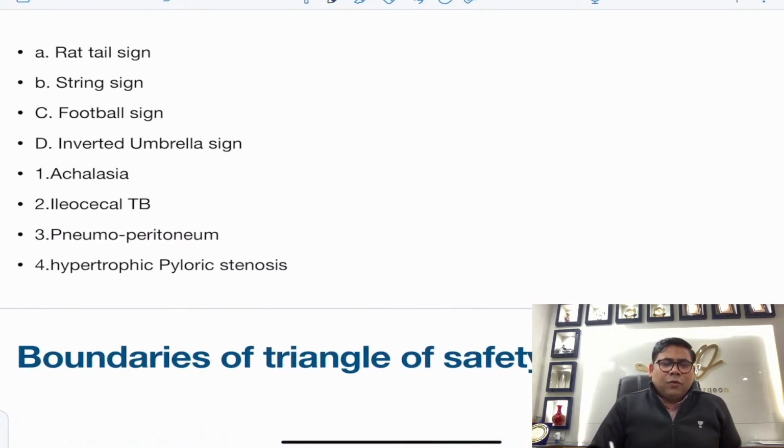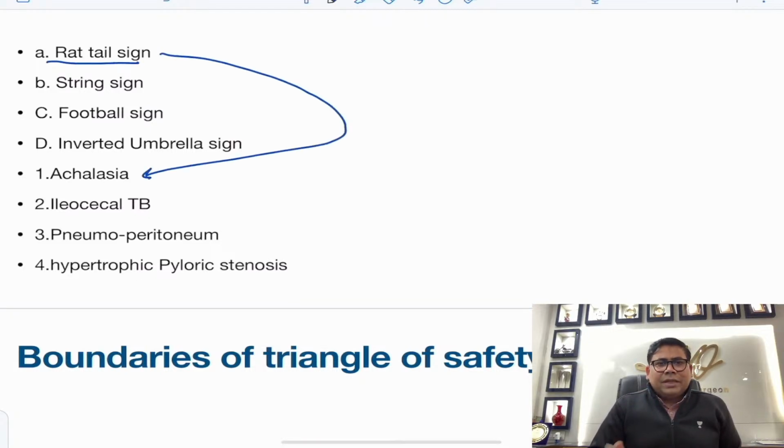Then we need to match the following. Rat tail sign is seen in malignancies along the lumens. So achalasia would have been the best answer, but yes, CA GB would have been.